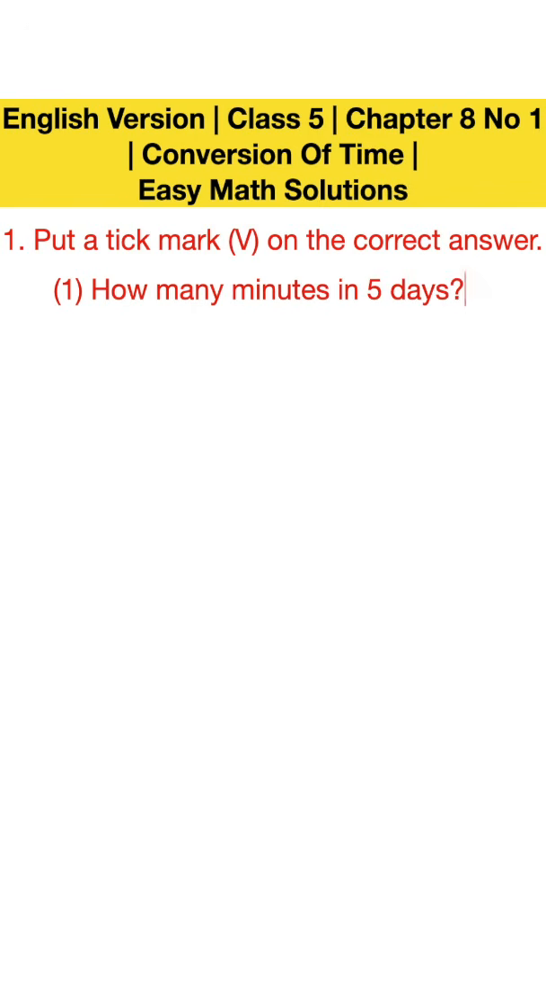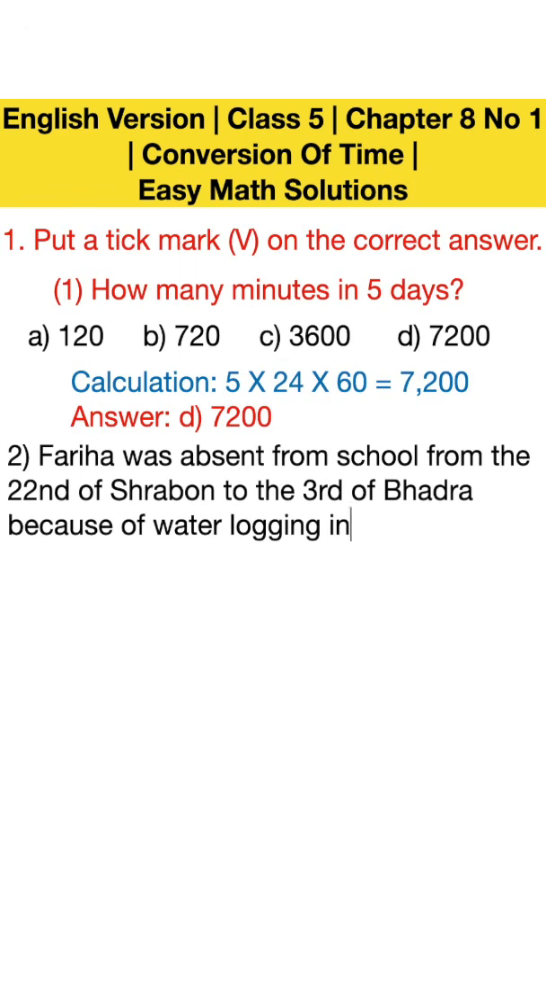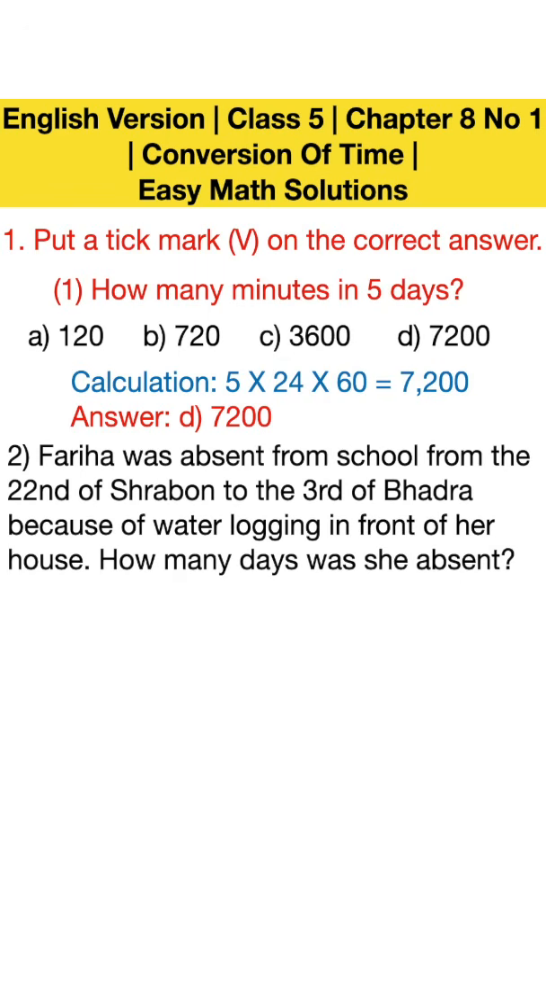1. How many minutes in 5 days? 5 days. Then we know that calculation 5 into 24 into 60 equals 7200. Answer D. 7200 seconds.